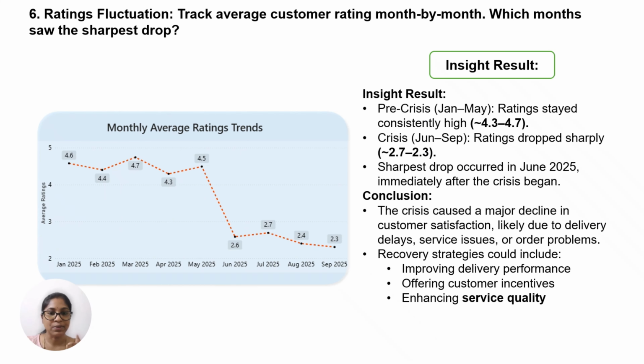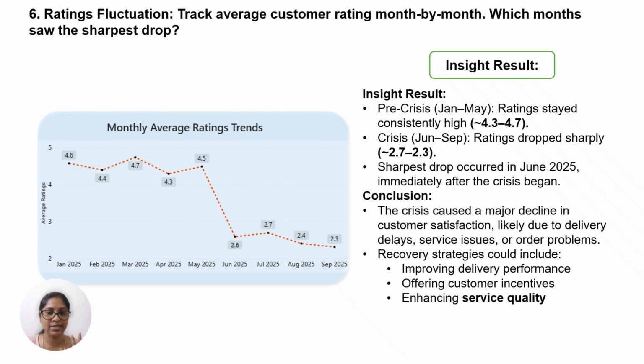My sixth business question is to track average customer rating month by month and find which month saw the sharpest drop. Here I showed the results in a line chart. The insight is that in the pre-crisis period, ratings stayed consistently high at 4.3 to 4.7, and in the crisis period the rating dropped sharply to 2.3 to 2.7. The sharpest drop occurred in June 2025, immediately after the crisis began.